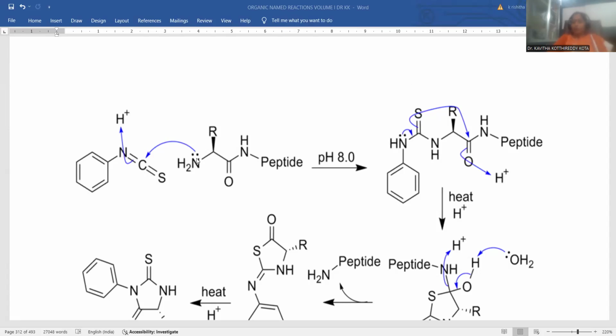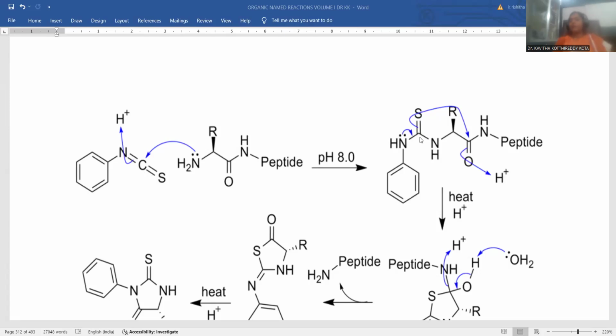This lone pair of electrons upon the nitrogen is suitable to attach to this sp carbon atom. The pi electrons of the sp carbon atom are delocalized toward the sulfur, and there is a new bond between the nitrogen and carbon atom, and another pi bond is moving toward the nitrogen, which is in turn protonated, so that you can notice this new carbon to nitrogen linkage. After getting this linkage, here is the new mechanism that proceeds.